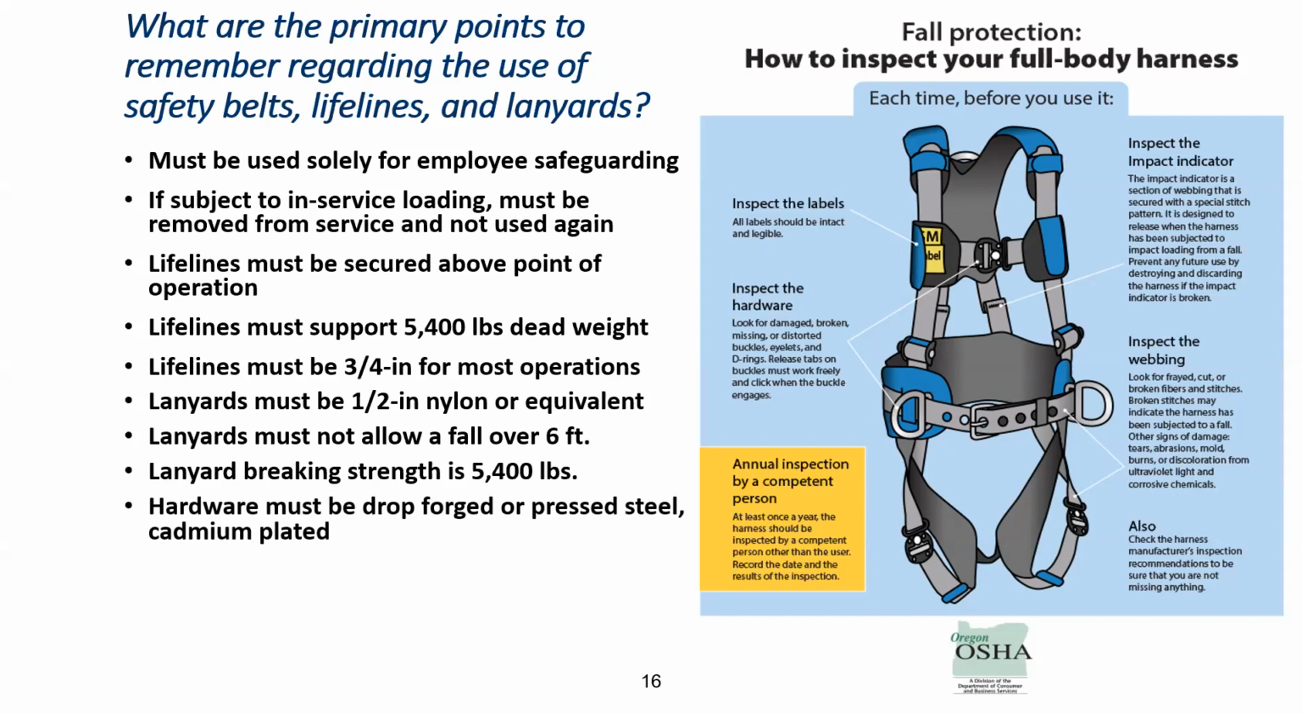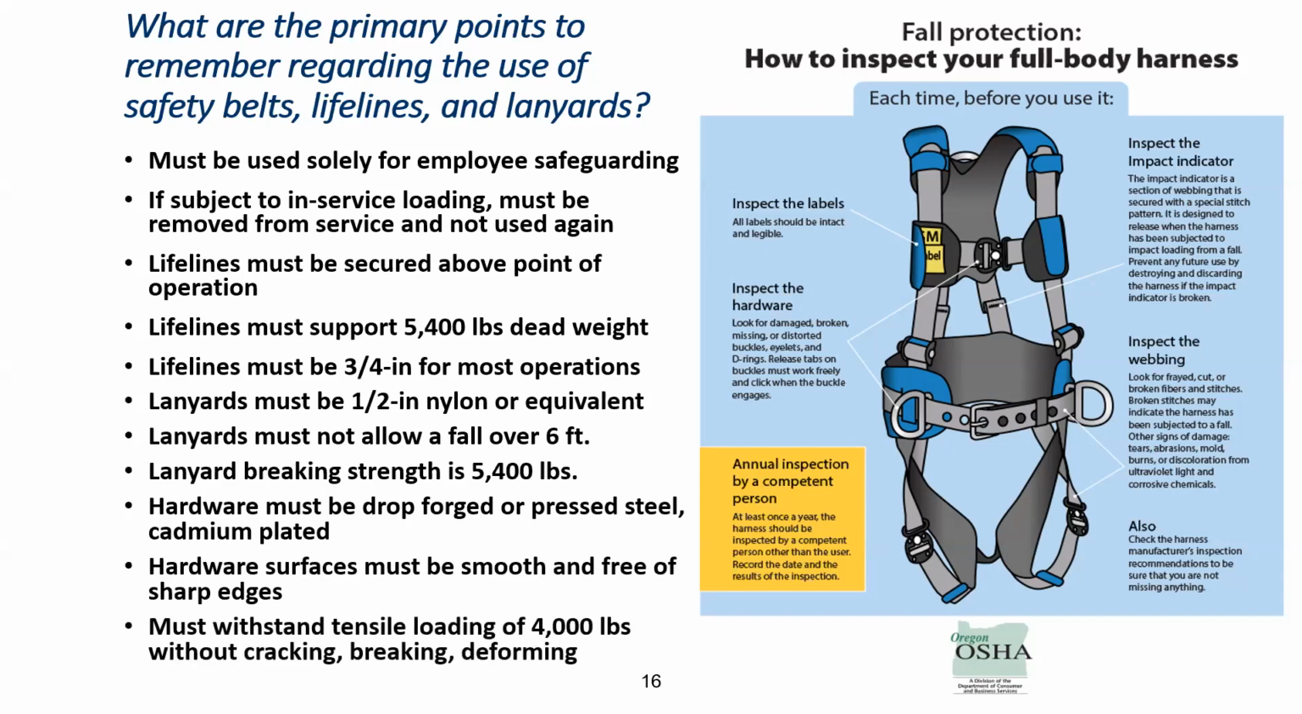Hardware must be dropped, forged or pressed steel, for example, cadmium plate. Hardware surface must be smooth and free of sharp edges. So these are some requirements for the full body harness which we can use.